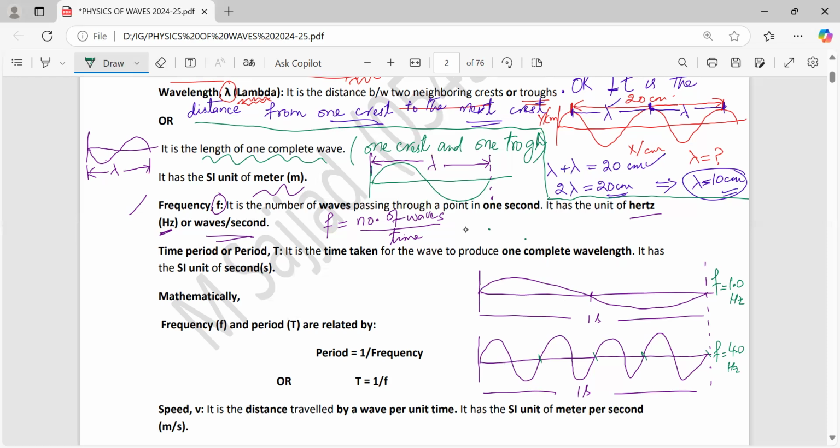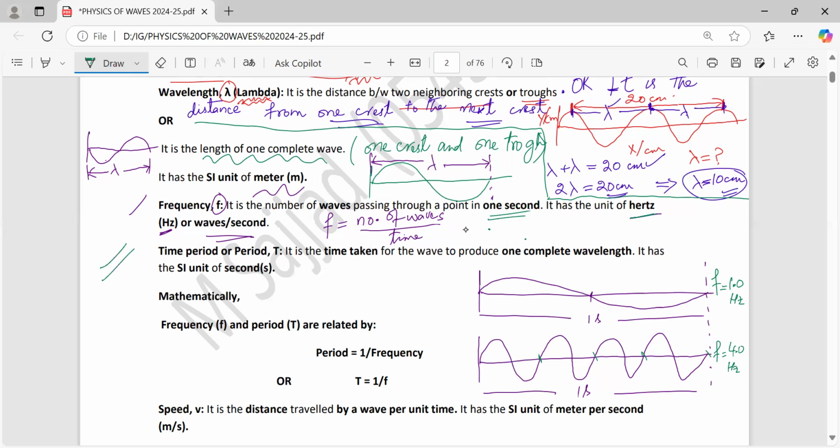So where the waves are packed together, closer together, instead of saying waves, we can say where crests and troughs are packed together, closer, frequency is high. Where they are further apart, frequency is lower. So frequency is the number of waves passing through a point in 1 second. It has the unit of hertz or waves per second.